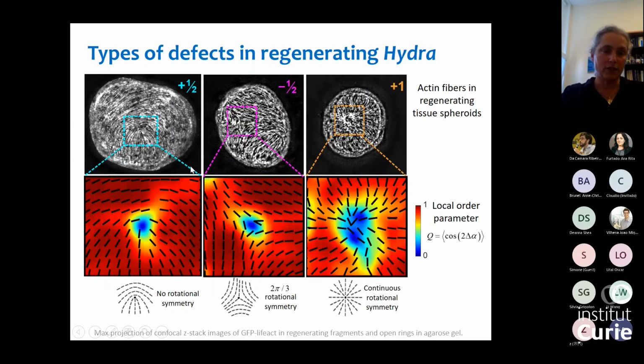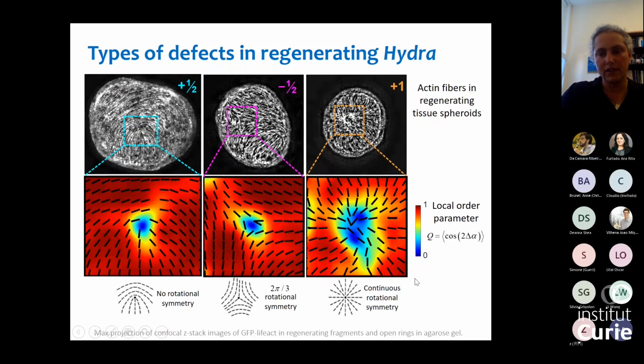So on the top, you see the fluorescent images of the actin fibers. On the bottom, what you're seeing is a zoomed region where you see the local alignment. So the bars show you the local alignment of the actin fiber extracted computationally from the images. And then the color basically gives you the degree of order, what's called the local order parameter. This is just averaging in a region the local alignment of the fibers. So in regions where all the fibers are aligned, this just gives you 1. So this will be colored red.